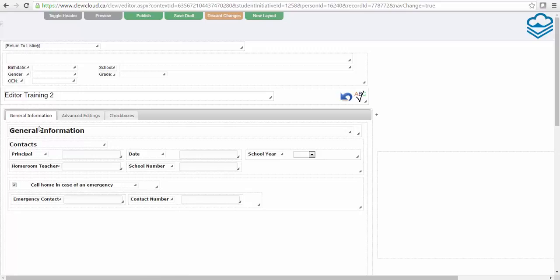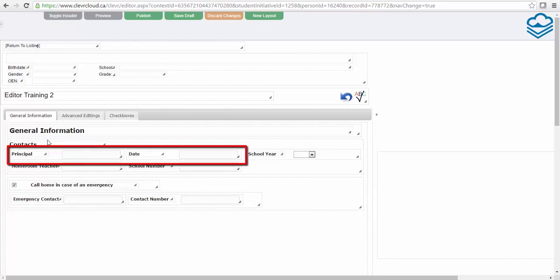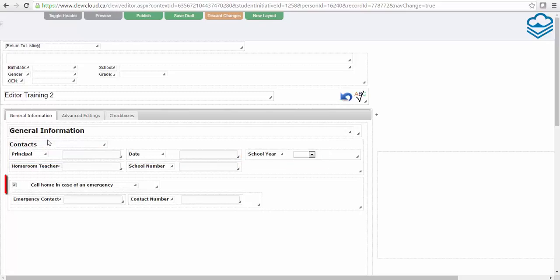The next step is to add the isRequired attribute to every element required for the form to be considered complete. Element types of text areas, text boxes, drop-downs, checkboxes, and date pickers can be set as required fields. For our example, we want the principal, date, school year, and checkbox to be flagged as required.